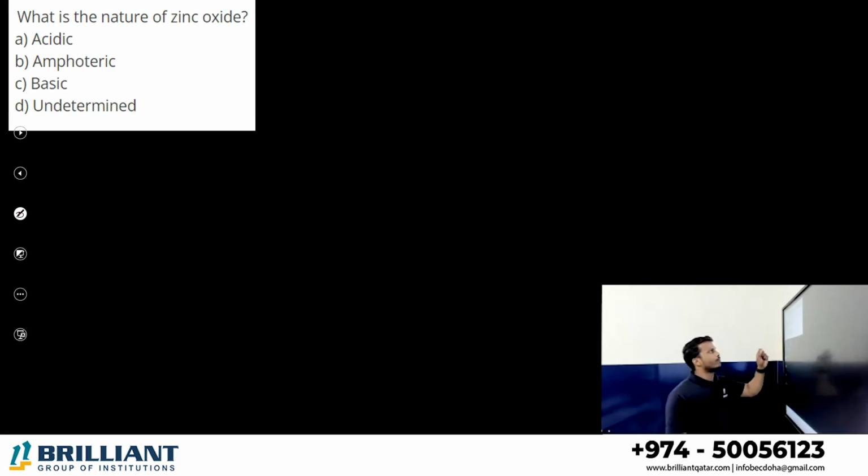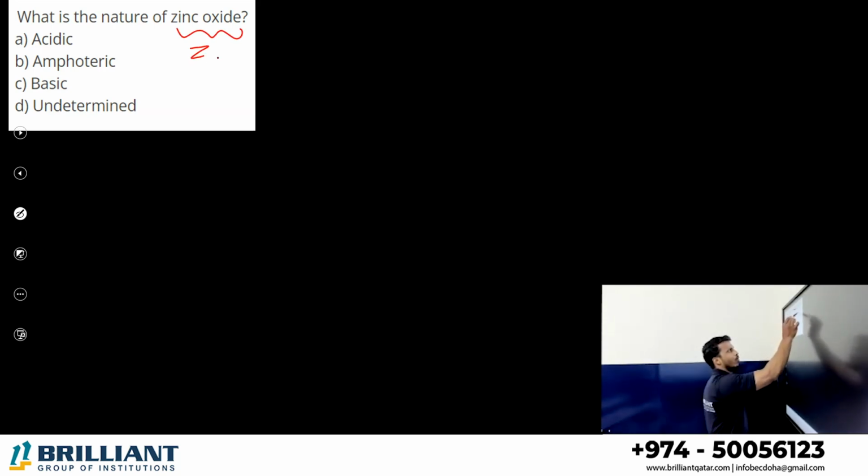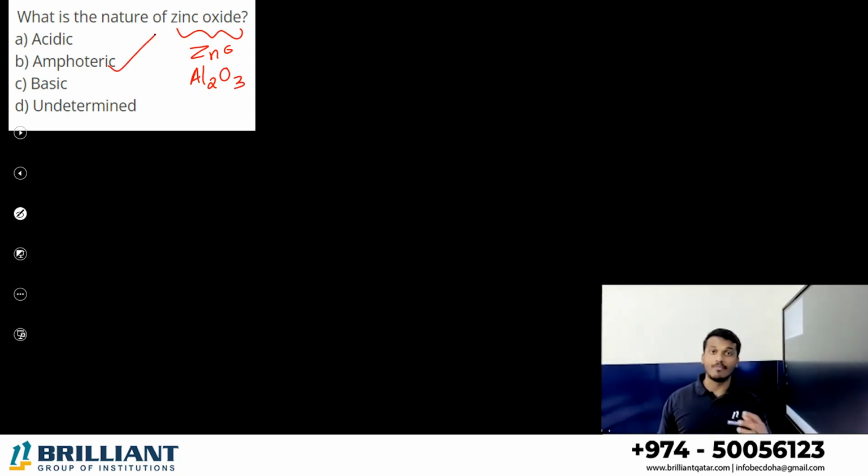Next question, all of you. What is the nature of zinc oxide? Zinc oxide is a metallic oxide. Metallic oxides are generally basic in nature, but zinc oxide, ZnO, and aluminium oxide, Al2O3, are amphoteric oxides. They can react with both acids and bases. Keep in mind, zinc oxide and aluminium oxide are generally amphoteric in nature.